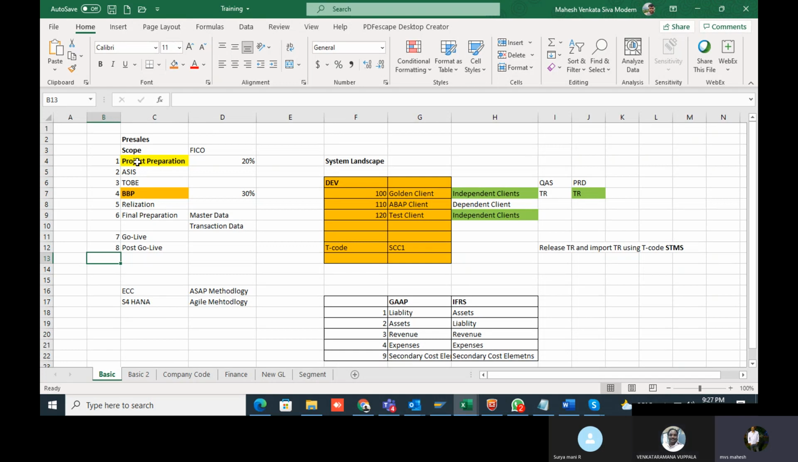Whenever it is a greenfield implementation, greenfield is nothing but they are not in SAP and are going to implement it now, at those times we'll use the development system only. Greenfield you said, right? Greenfield. Got you. Fine.